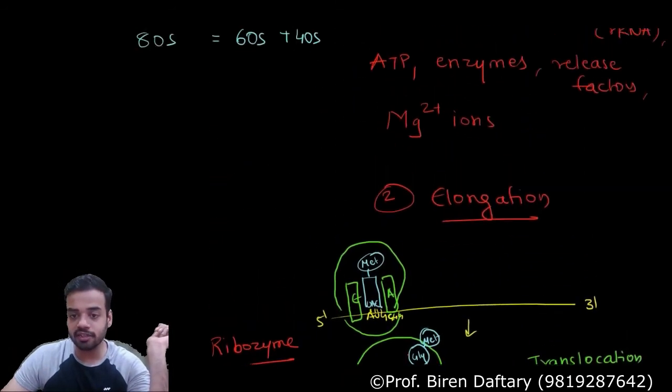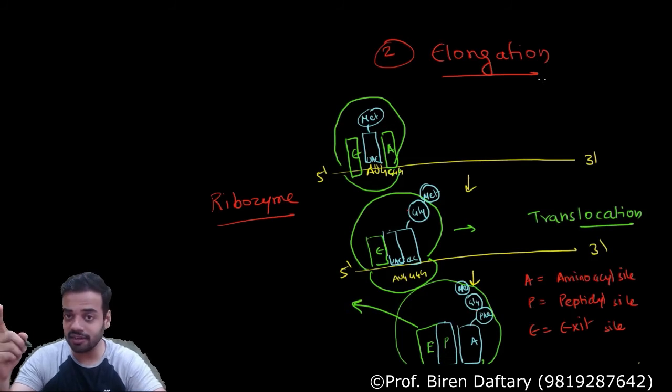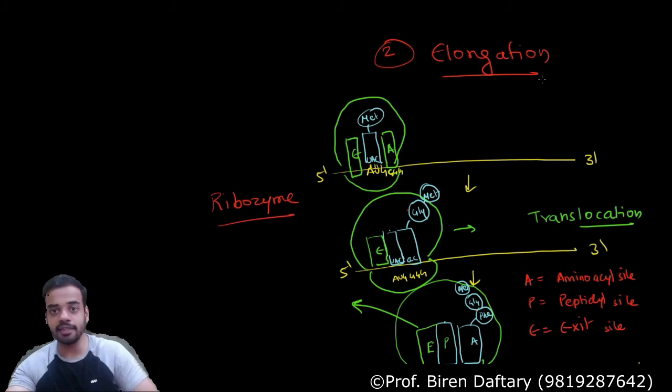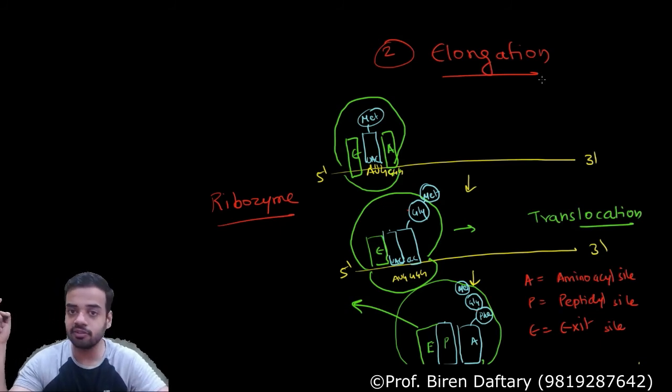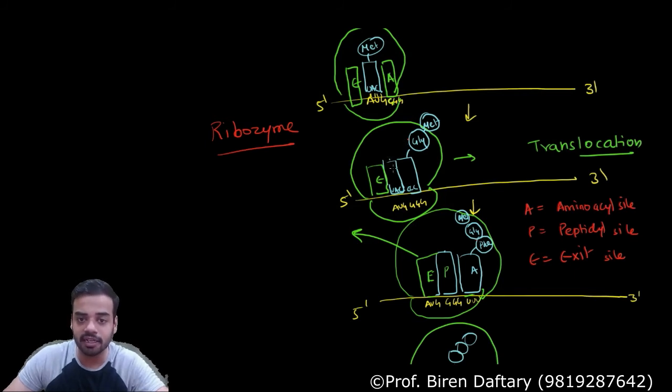How is the elongation happening? Once again, I will just revise this fast. The first tRNA, which is the UAC anticodon tRNA, enters at the P site and attaches to the AUG. Correct, it is bringing methionine. Then comes the next tRNA, which goes to the A site, complementary to the next codon, whatever it is, and it will bring the respective amino acid. Next, the ribozyme enzyme forms the peptide bond between these two amino acids, and it breaks the bond between the tRNA and that amino acid.